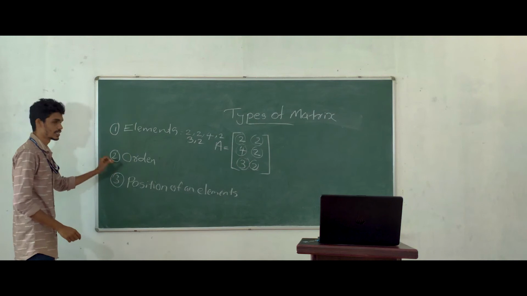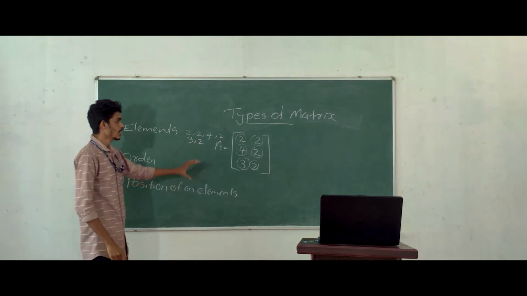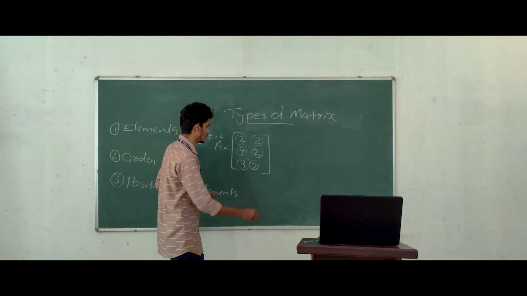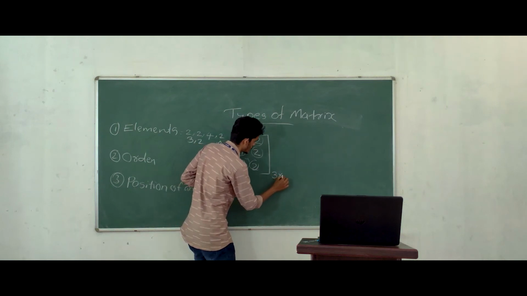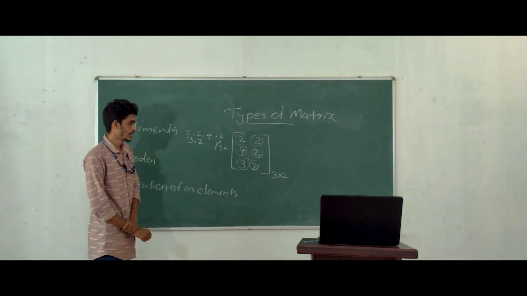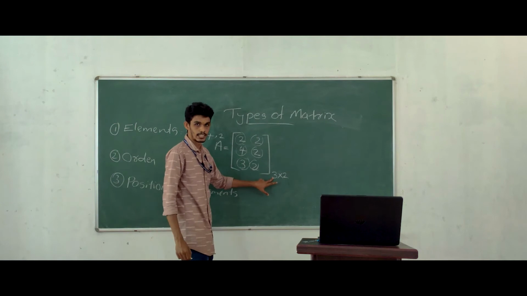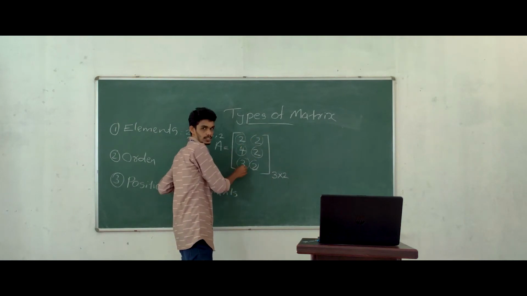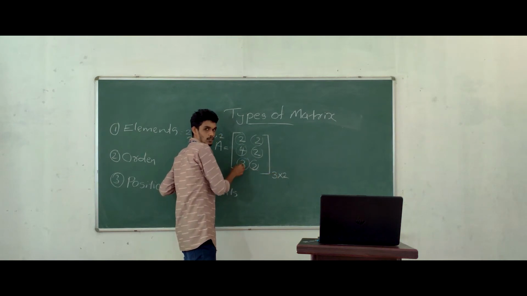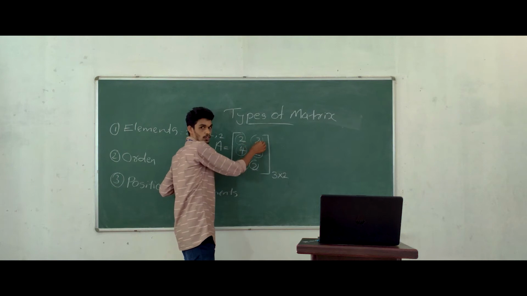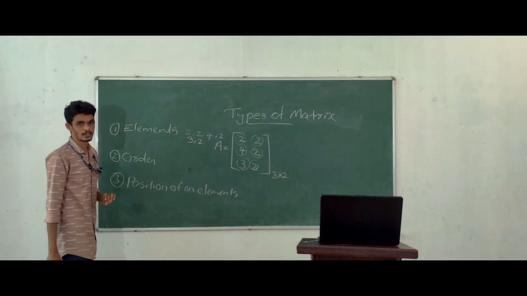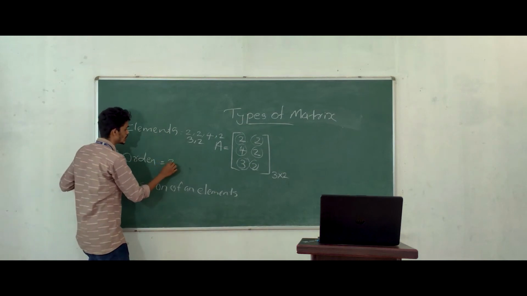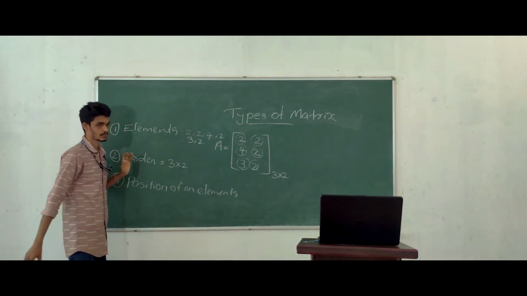Second one is order. Here, the order of this particular matrix is 3 by 2. Here, 3 is the number of rows. How many rows are there? 3. 3 is the number of rows and 2 is the number of columns. There are 2 columns. So, the order of this particular matrix is 3 by 2.